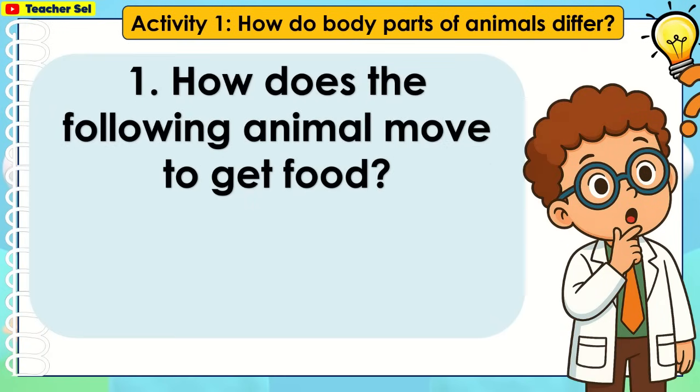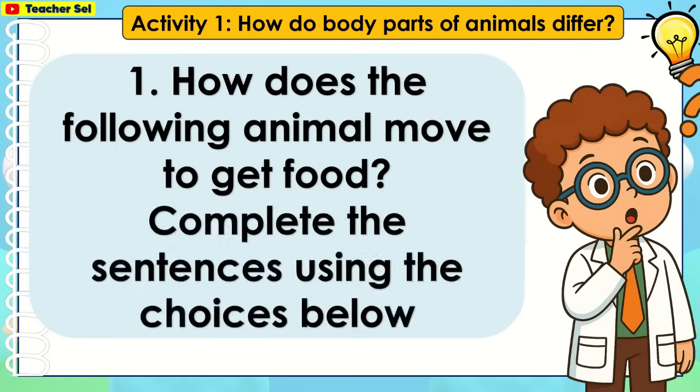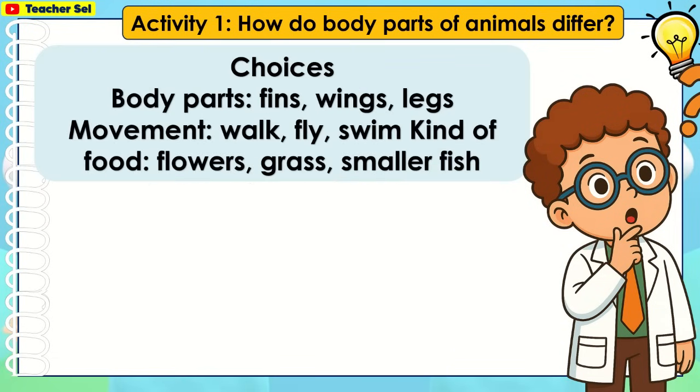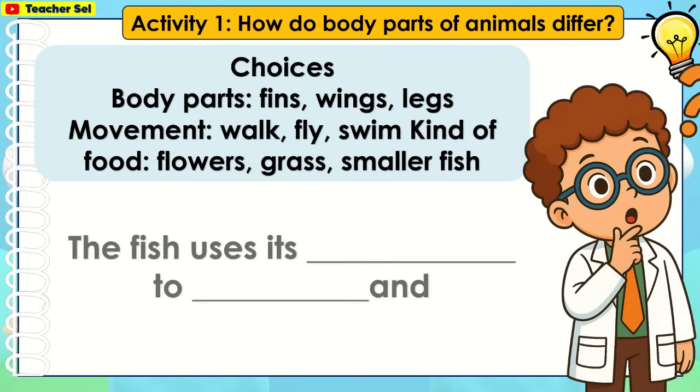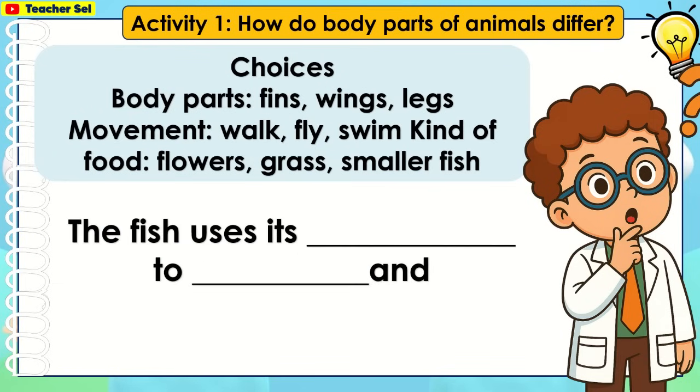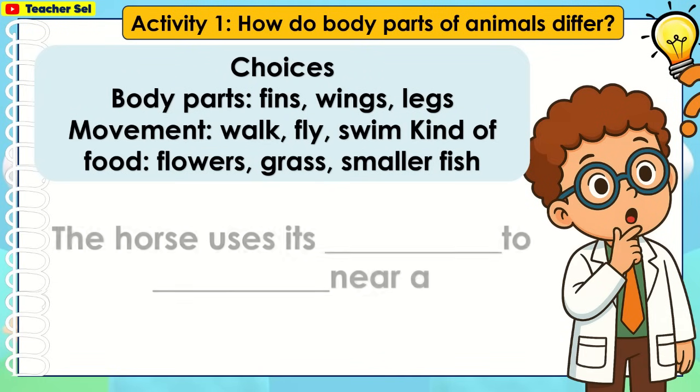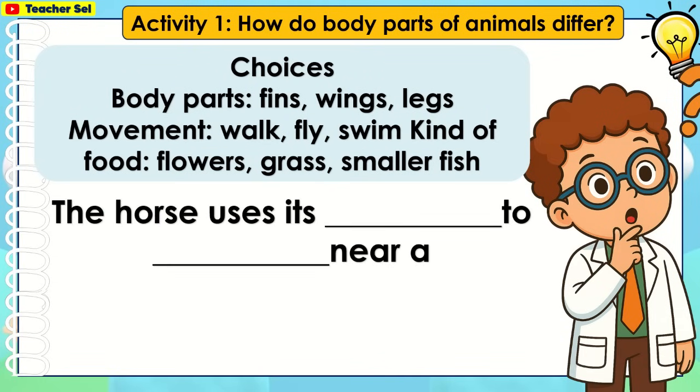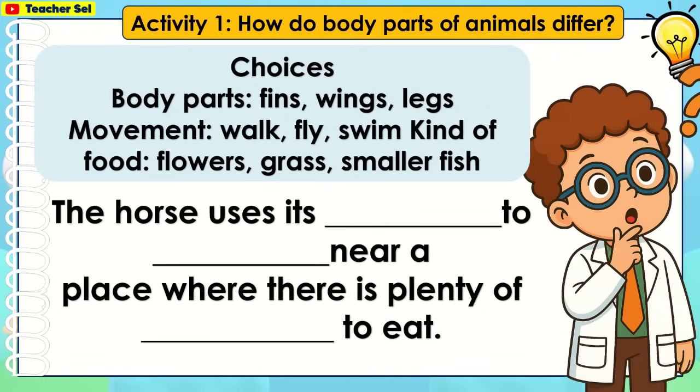How does the following animal move to get food? Complete the sentences using the choices. For the choices: body parts, fins, wings, legs; movement, walk, fly, swim; kind of food, flowers, grass, smaller fish. The fish uses its blank to blank and catch blank. The horse uses its blank to blank near a place where there is plenty of blank to eat.